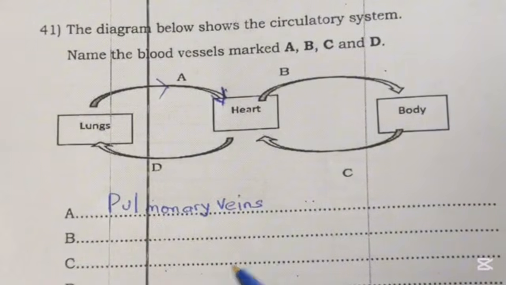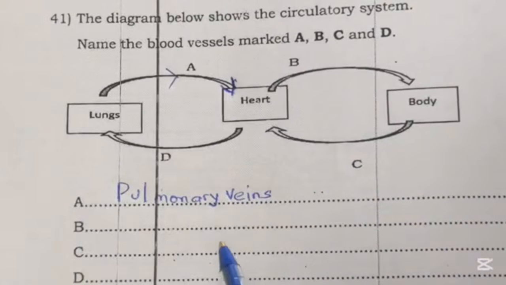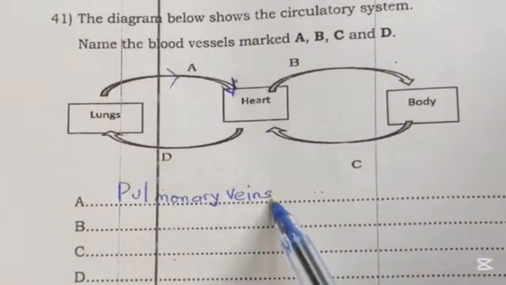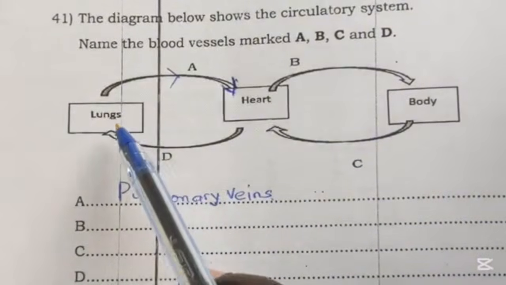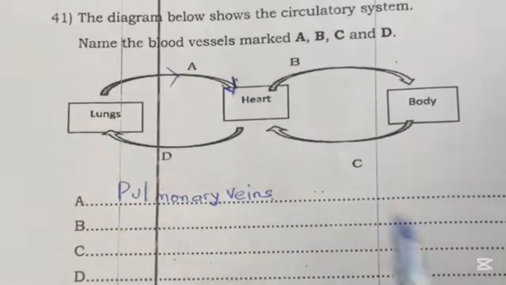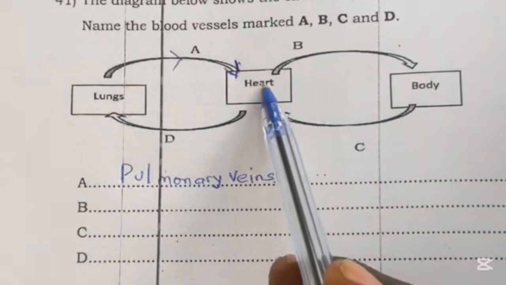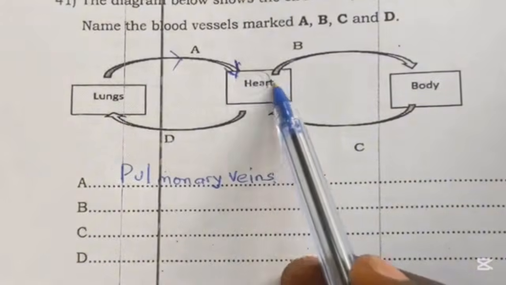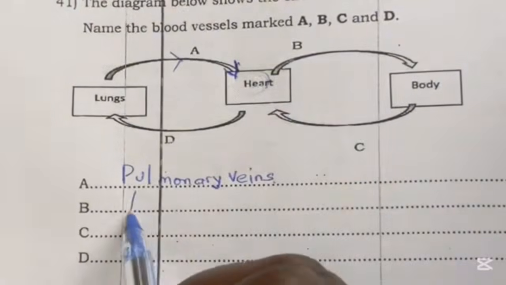Pulmonary veins carry oxygenated blood from the lungs to the left side of the heart. Yes, as we have said, they help us to carry blood from the lungs to the heart. And another one, the blood vessel that carries blood from the heart to the body is what we call aorta.